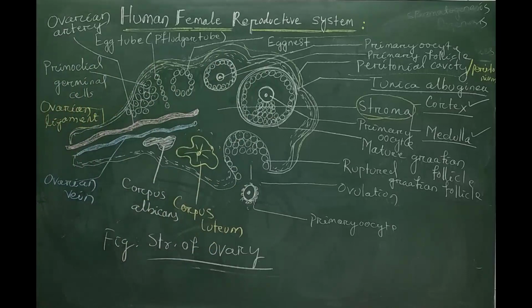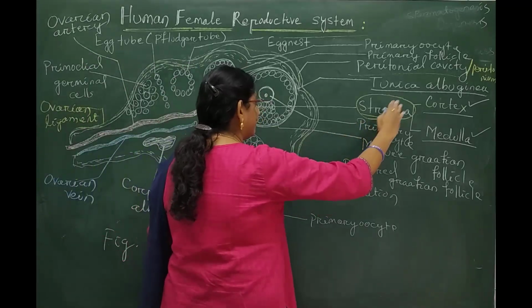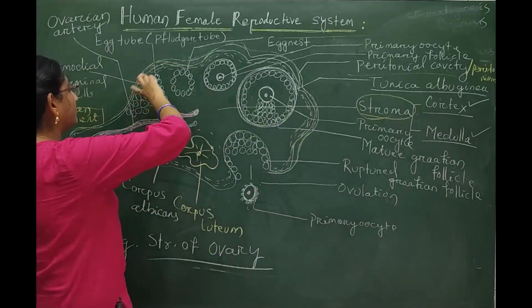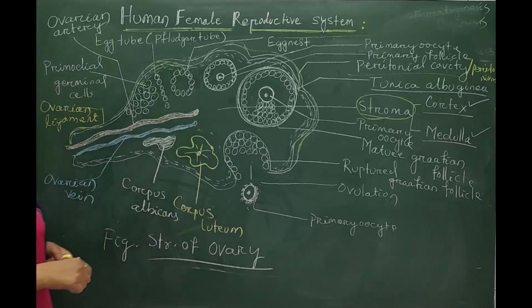So the ovary consists of this internal structure called stroma, which is divided into cortical part and medullary part. Most of the cortical part consists of the germinal layer.